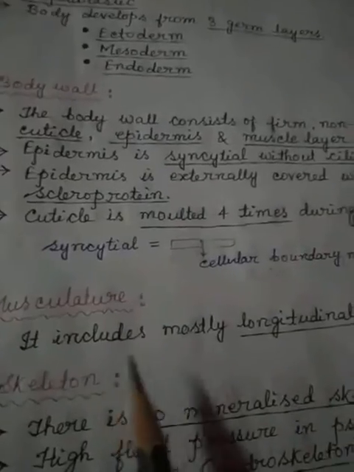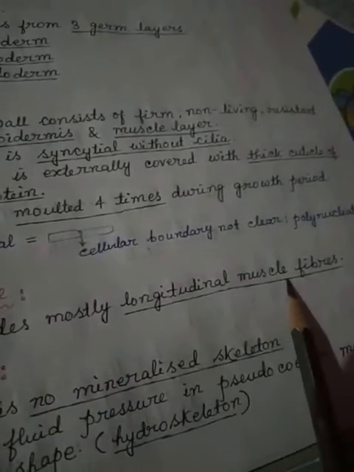Musculature. It includes mostly longitudinal muscle fibers. It's an important feature. They have longitudinal muscle fibers. Okay. Skeleton. There is no mineralized skeleton, meaning that in the previous phyla we found that the skeleton is mainly made of silica or calcium carbonate, but here no mineralized skeleton is present. High fluid pressure in the pseudocoelom maintains their body shape, that is hydroskeleton.